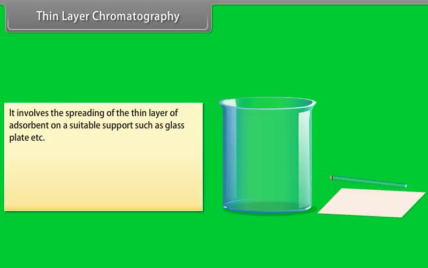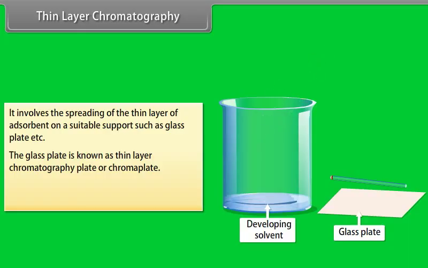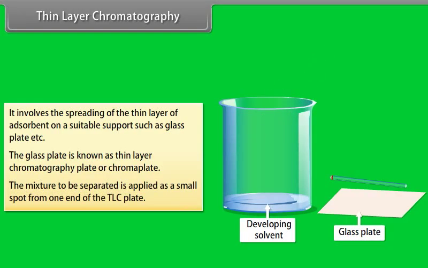Thin layer chromatography. It involves the spreading of a thin layer of adsorbent on a suitable support such as a glass plate. The glass plate is known as the thin layer chromatography plate or chroma plate. The mixture to be separated is applied as a small spot at one end of the TLC plate.